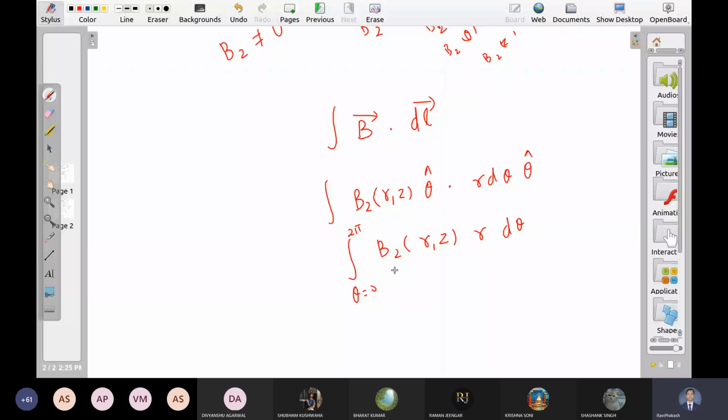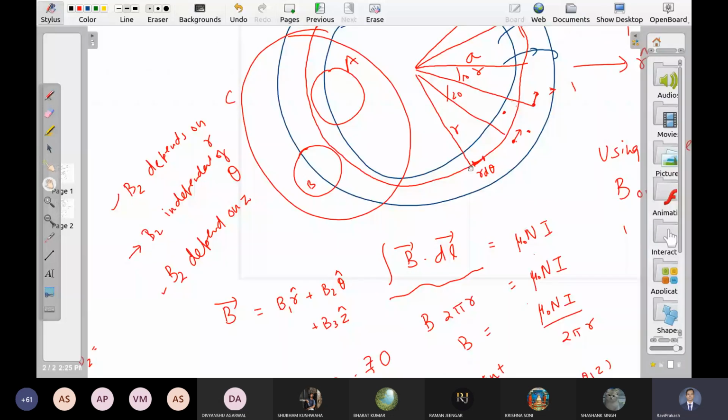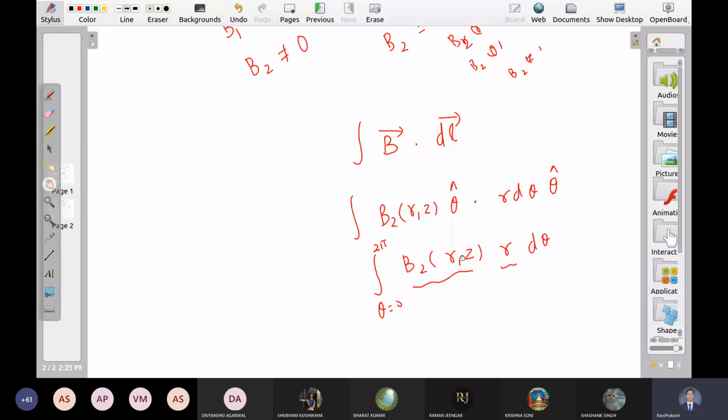Now can I take this B2 or this r out of the integral? Yes sir, now you can take that B2 out of the integral. Because when you go over this loop, anywhere you go, neither your r is changing nor your z is changing, only theta is changing. So you can take all these things out. R is also out. We have only d theta, and the integral gives 2 pi. This is mu naught n I.